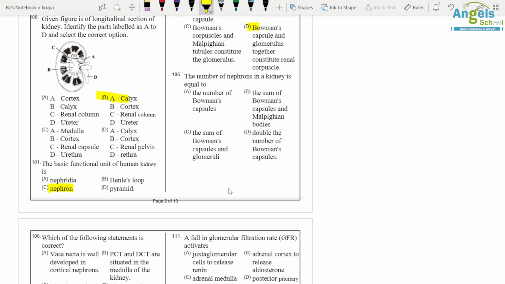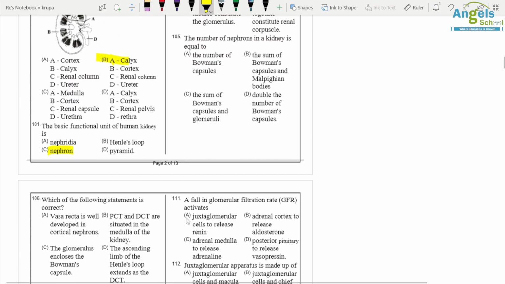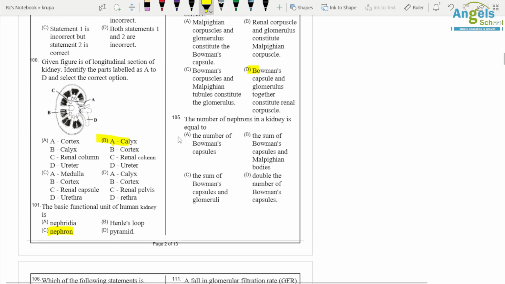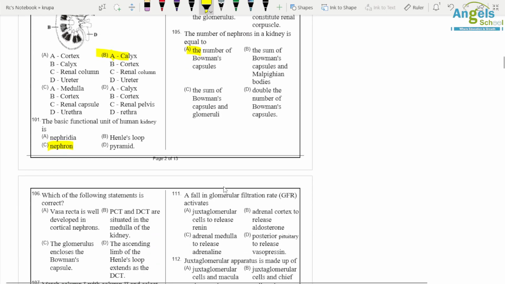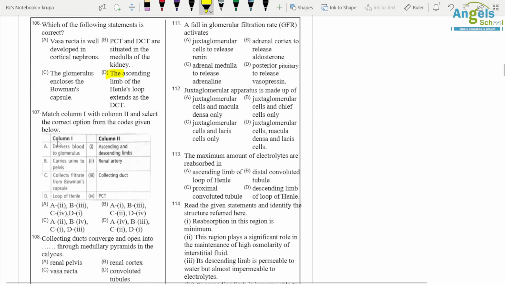The number of nephrons in a kidney is equal to the number of Bowman's capsules. Which of the following statements is correct? Ascending limb of Henle's loop extends as DCT is the correct statement.